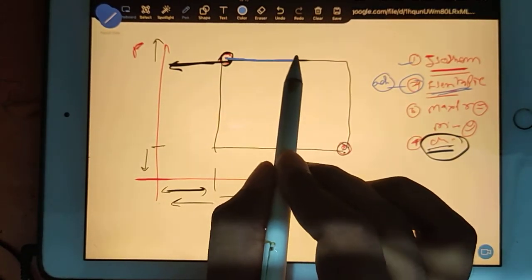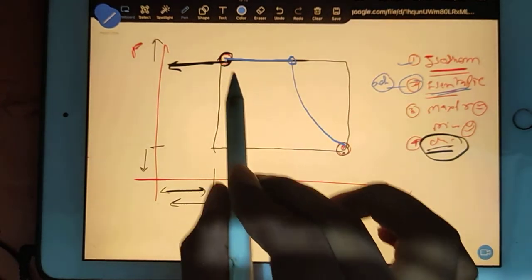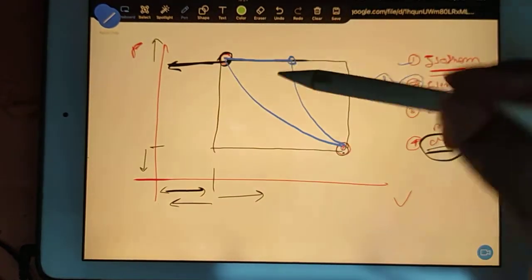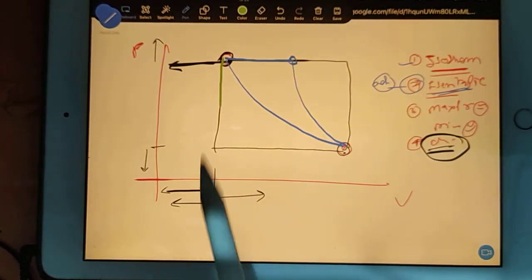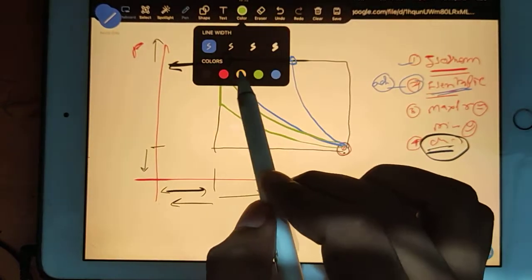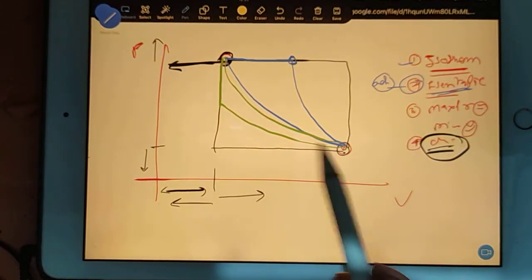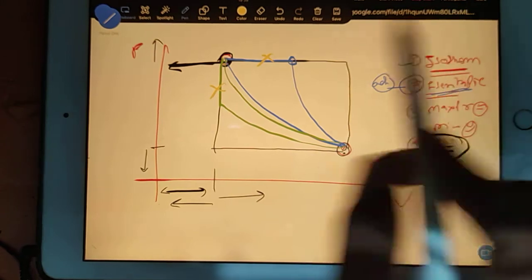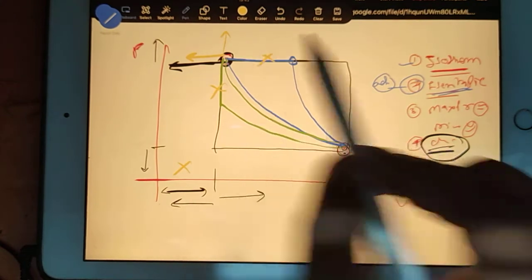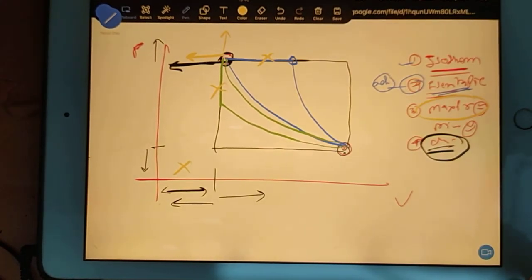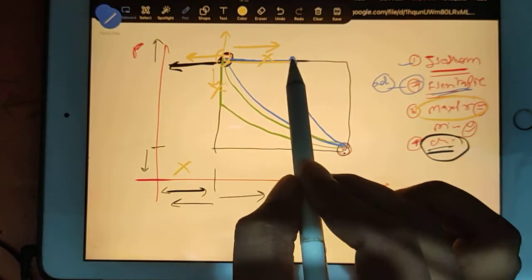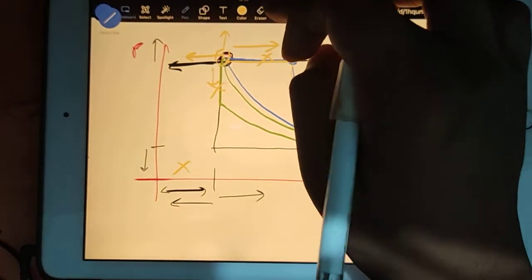Actually you can go for some pressure, and then you can go for this line, and you can go for this line. This is one possibility. Or you can go for this constant volume, and from here you can go like this and like this, or there is one more possibility. Other than these two, anything is not possible. You cannot go in this direction because in that case you will disturb the clearance volume. You cannot go up, otherwise you will disturb your maximum pressure. So from here you can only go in this direction and only come down. So go a little bit like this. Now two more possibilities are there.